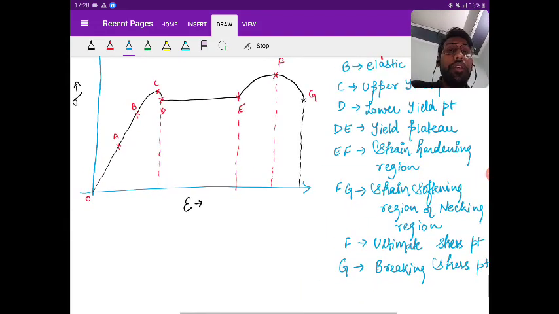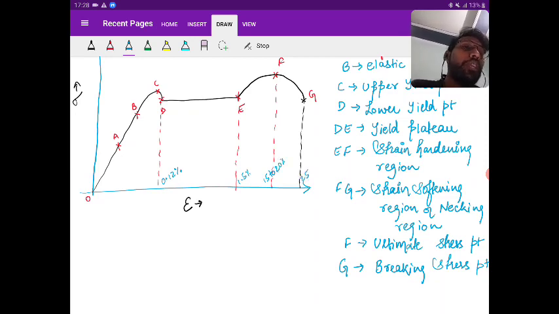Now, let me give you the strain part. This D is 0.1%. It should be very clear what I'm saying as percent: I'm saying change in length upon initial length multiplied by 100%. Is it clear? So that is 0.12%. Then here it can be around 1.5%. FG, it is 15 to 20% you can obtain, and the G point you can see at 25 to 30%. So see here, after yielding you can see more deformation in the mild steel. That is plastic deformation. Is it clear? So that's why in mild steel the plastic deformation is very high compared to the elastic deformation.